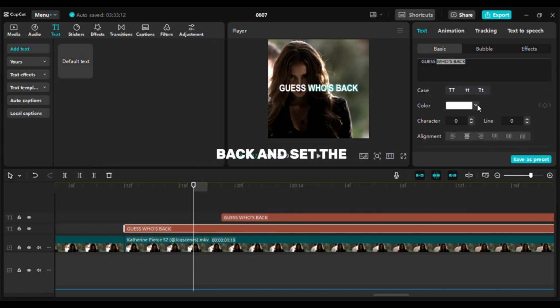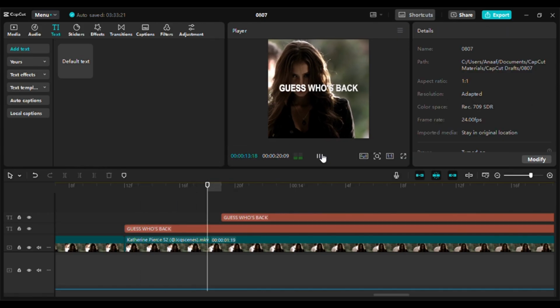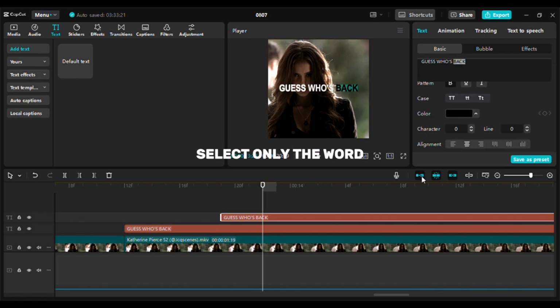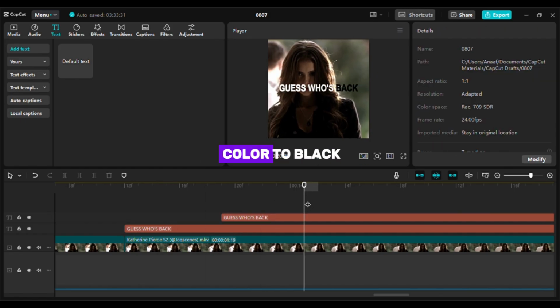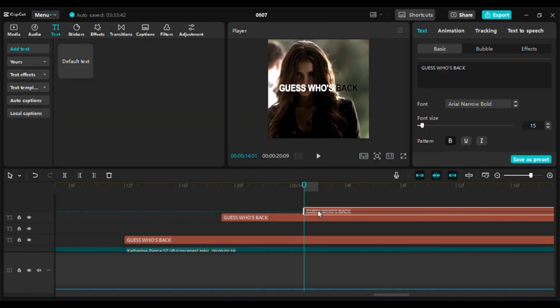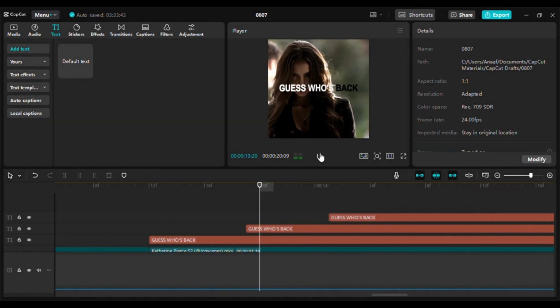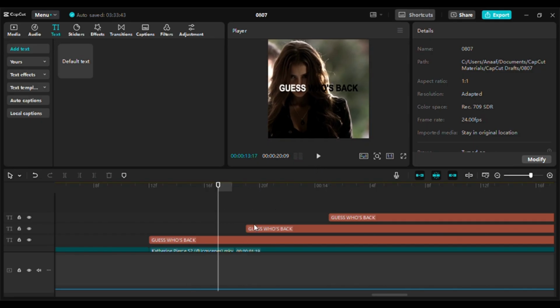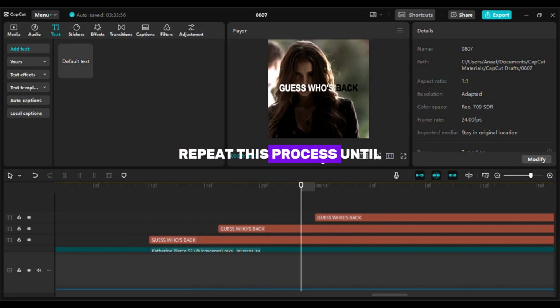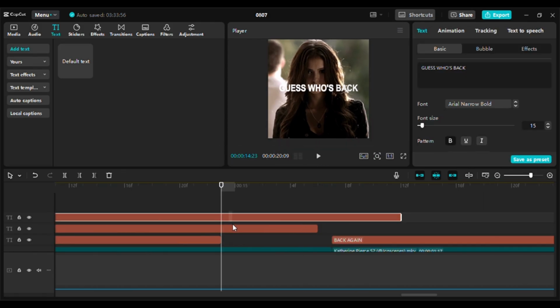Select the words "who's back" and set the color to black. In the second text, select only the word "back" and change its color to black. Repeat this process until the lyrics are finished.